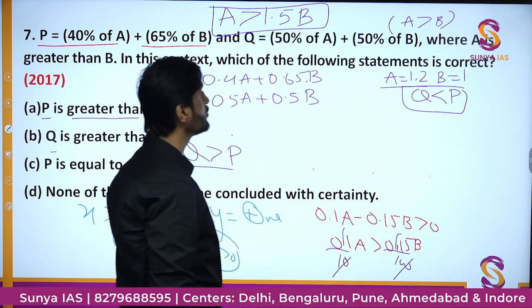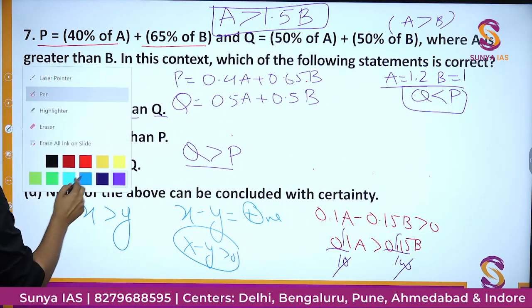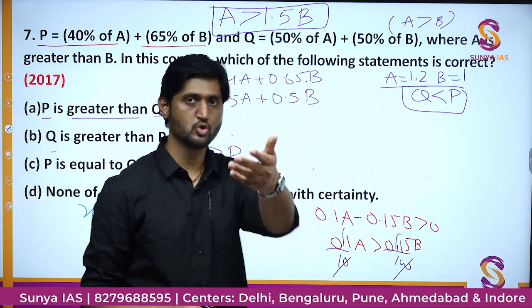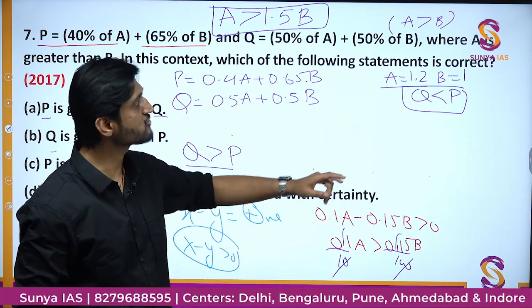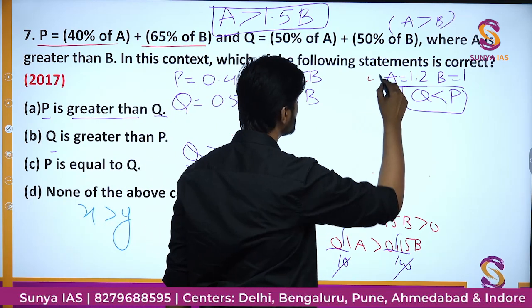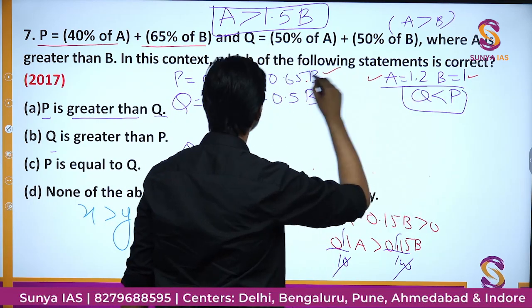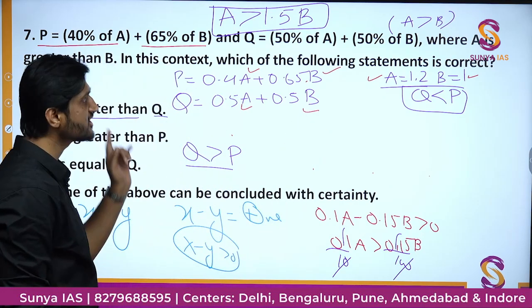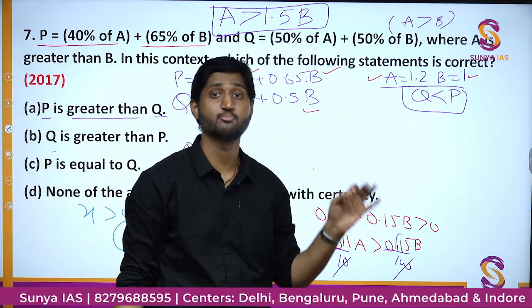So one thing you can do, as a part of engaging with what I am doing here, with the calculation part which you are also doing, I am assuming, is just try to put the values of A and B here and find out the values of P and Q. Definitely you will find that Q is going to be less than P.